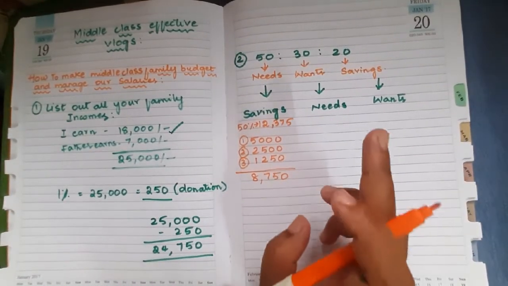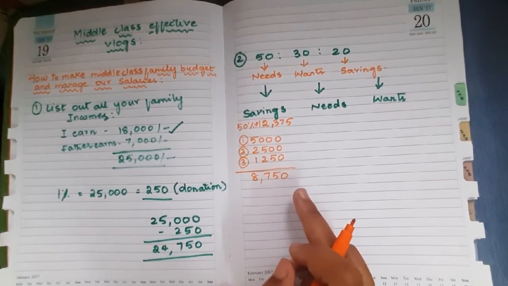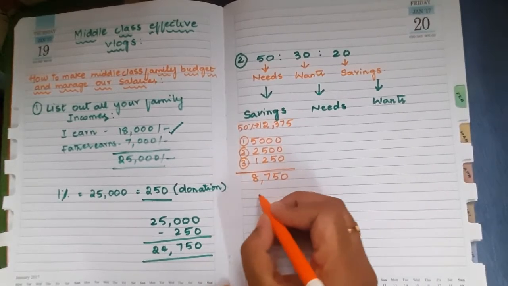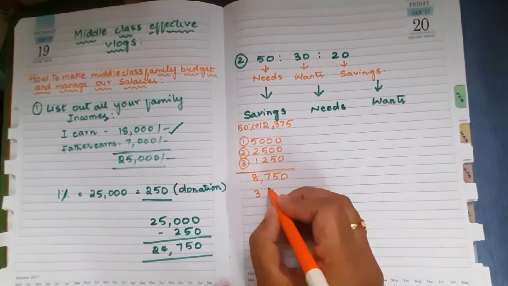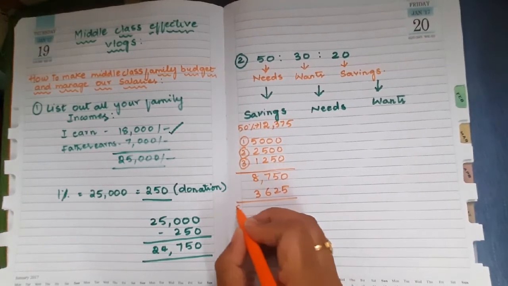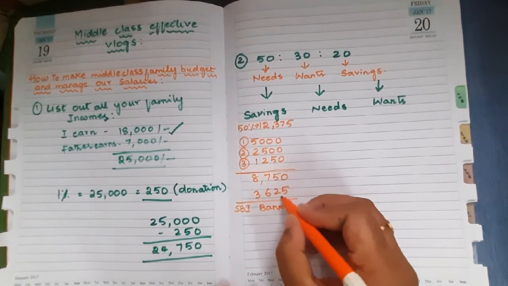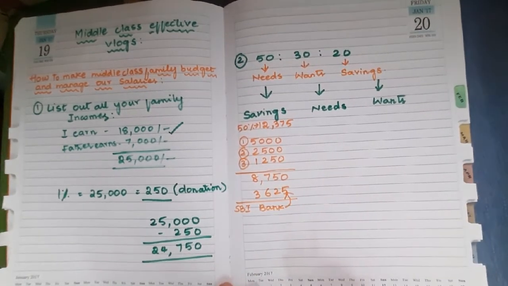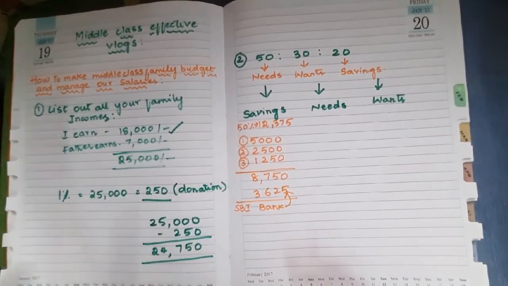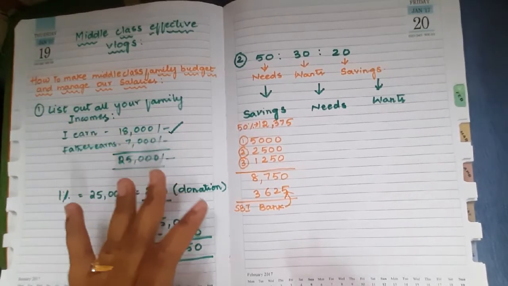So from 12,375 rupees, I am going to save 8,750 rupees in form of chit funds. And what about the remaining money? Remaining 3,625 I'm going to put in SBI Bank. So 50% of my incomes is 12,375 rupees, and I make two forms of savings. One is chit funds and other is bank.